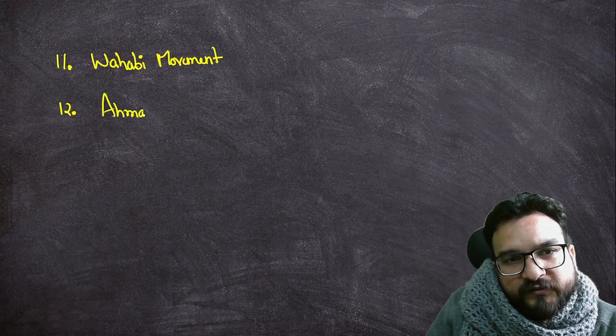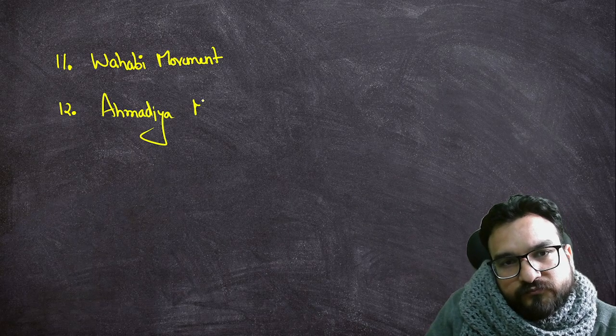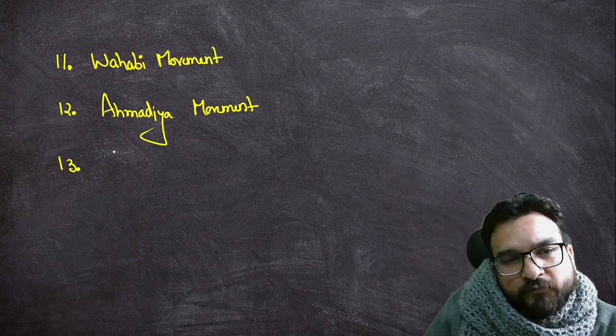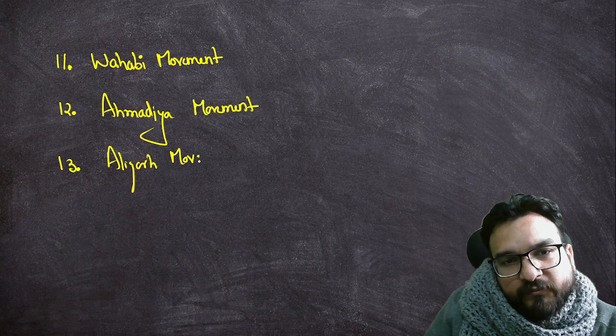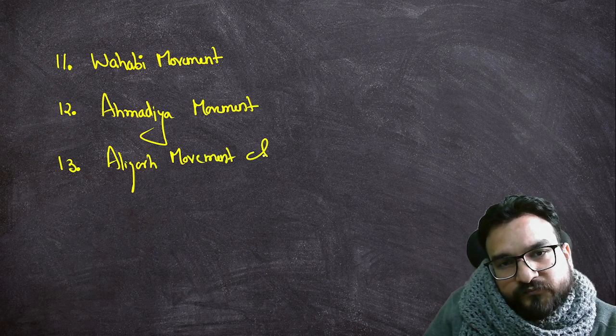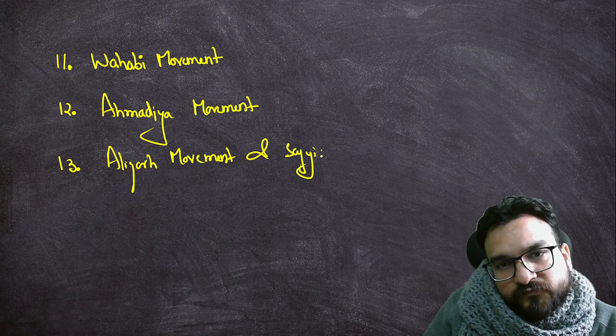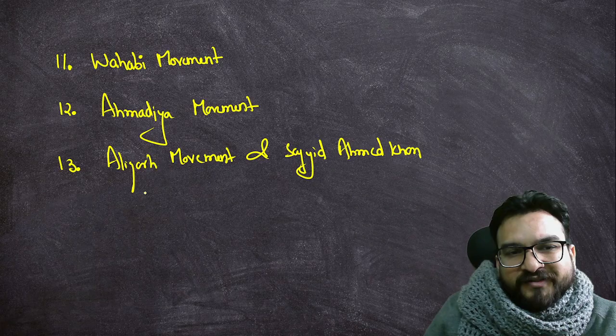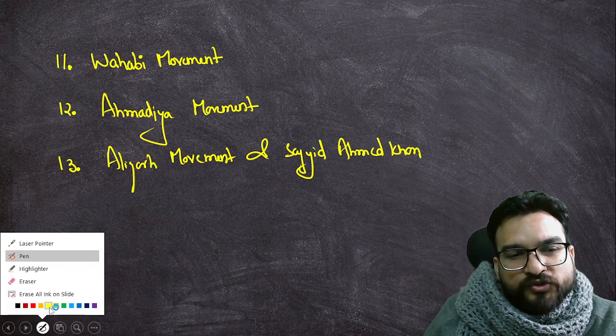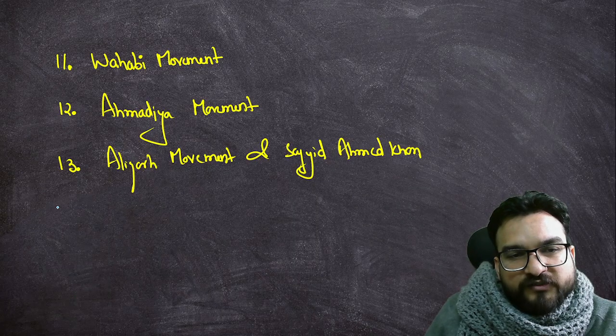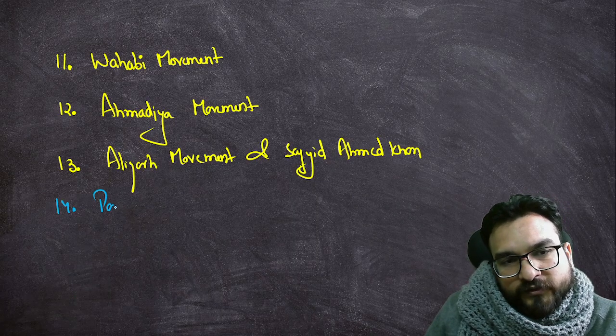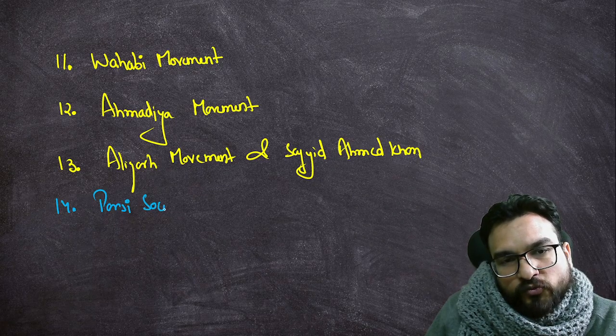Ahmadiyya movement. Very, very important over here. Aligarh movement and the contribution of Sayyid Ahmad Khan. Then there were some Parsi social reform movements too, guys. Parsi social reform, this also will be seen, one or two organizations.